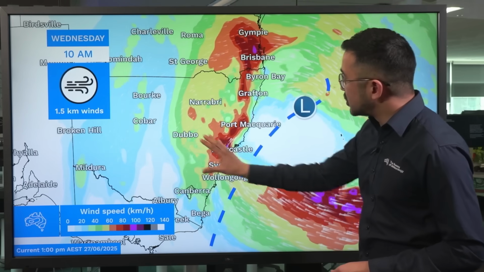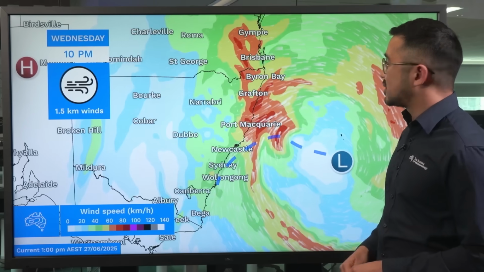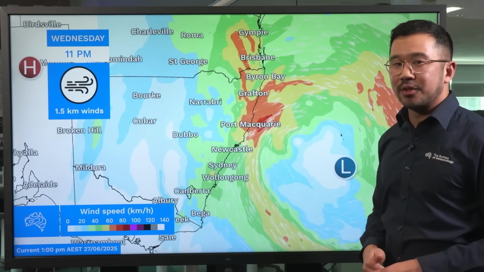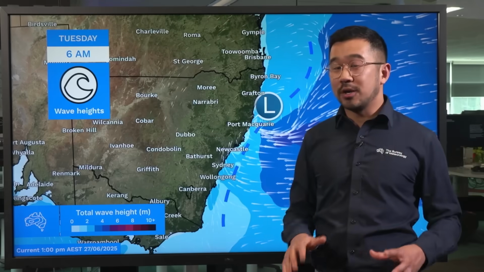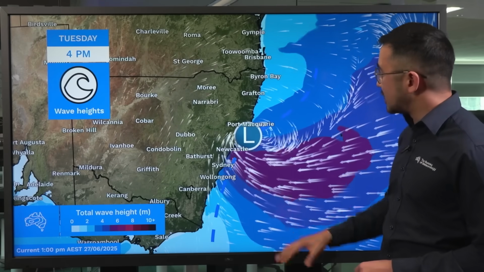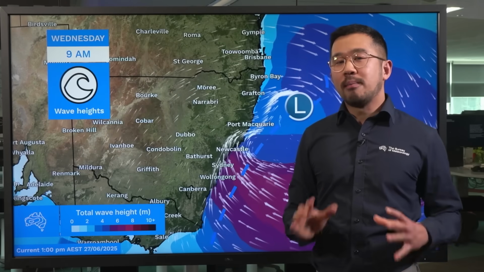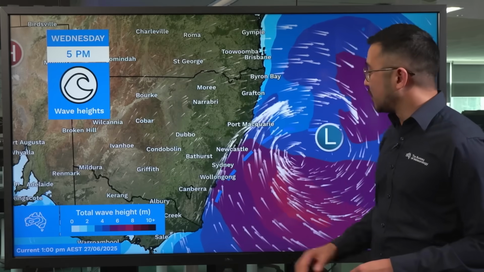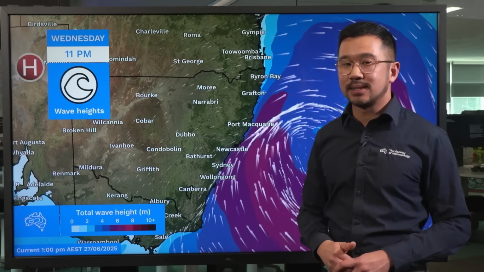Those winds continue to push onshore during Wednesday and really continue about coastal parts even as we head into late Wednesday and also Thursday. Out on the water, we are also expected to see dangerous coastal conditions. These wave heights will likely exceed 3 to 6 metres depending on where the low pressure system is, but with these waves coming on shore, we may also see coastal erosion, and that will persist even after the low pressure system moves out into the Tasman Sea.